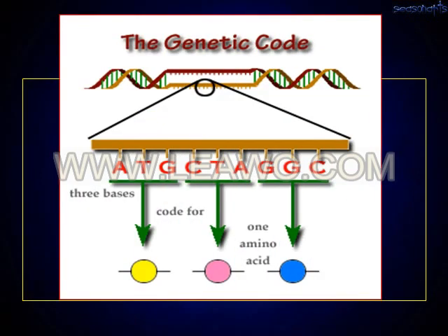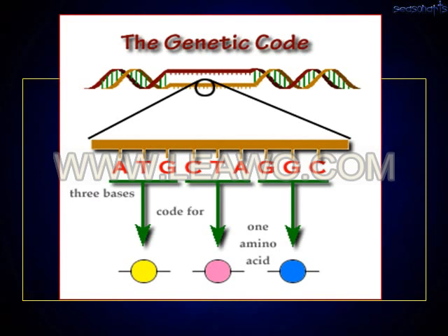So see this picture carefully. This is the genetic code. You will see the DNA. In the DNA you have nucleotide sequences, that is, bases, nitrogen bases. Within the gene you have various codes. What is meant by code? Code is nothing but 3 bases. What are the bases? Adenine, thymine, guanine. So 3 bases comprise one codon, and each codon is responsible for synthesis of a particular amino acid.